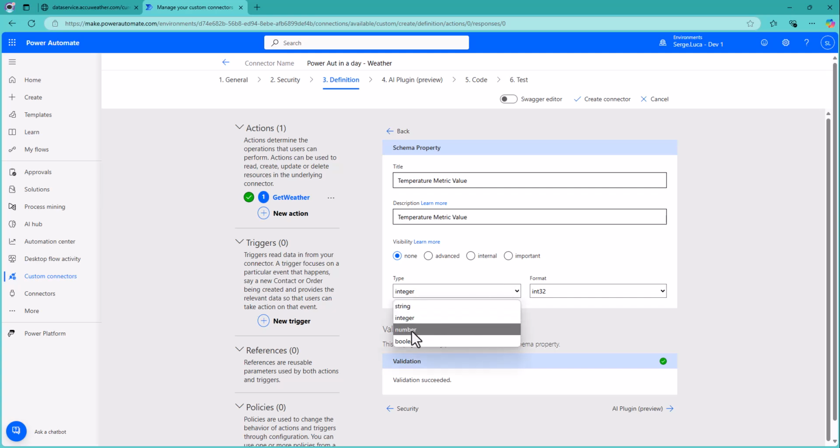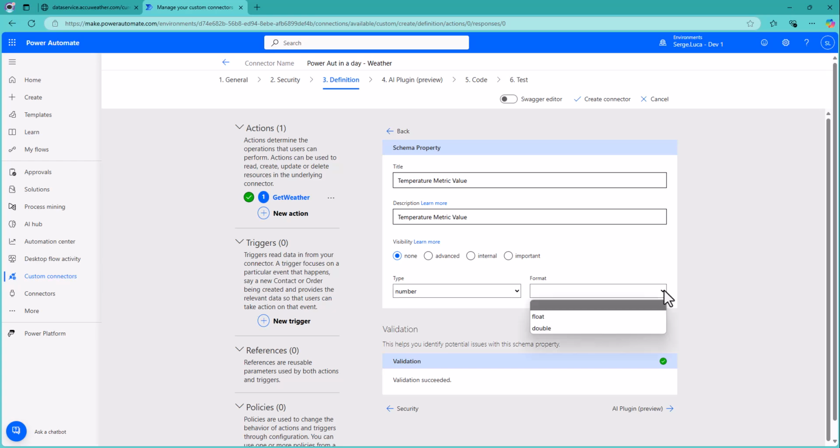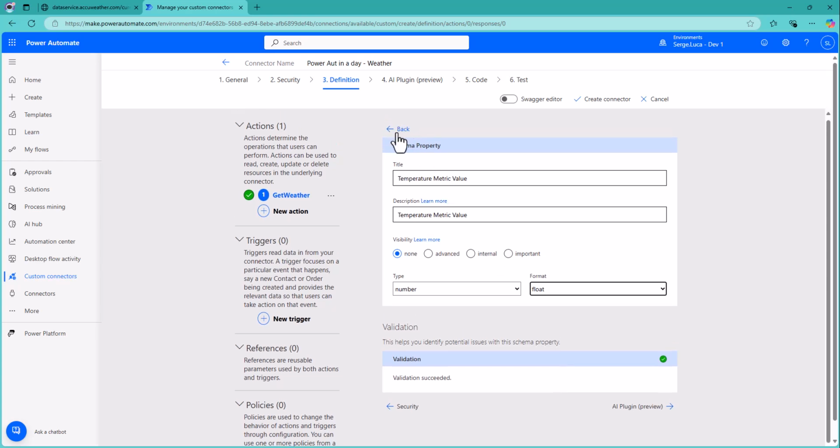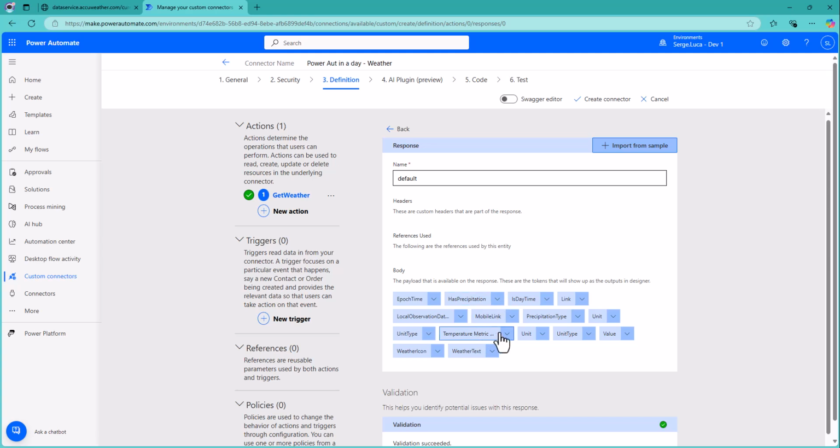And that is important. The value should be a float, so number, type, and format float. And we have to do the same thing for the imperial value, because if you don't change that, you'll get an error in your connector.